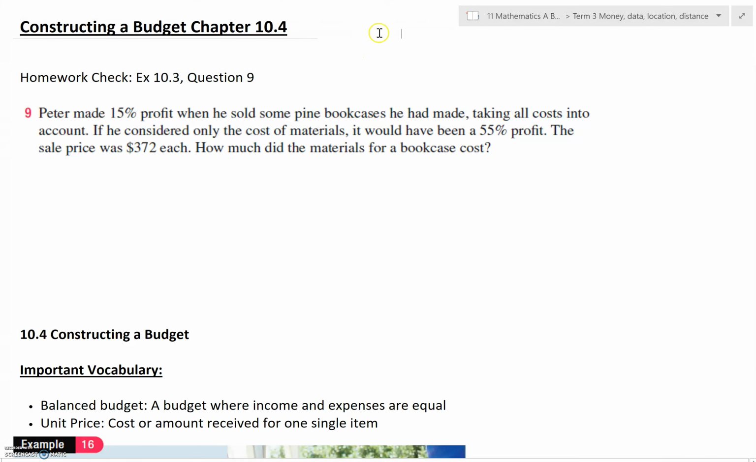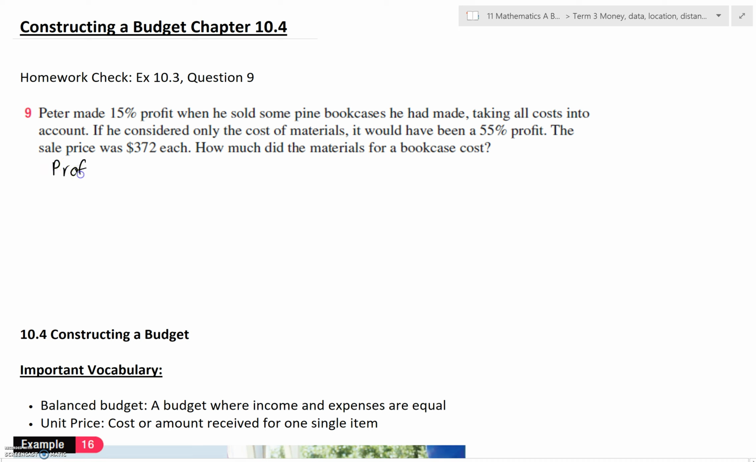Okay, before we go on with our next topic, I again want to do one of the homework questions. This time exercise 10.3, question 9, and you can see how you're tracking. So Peter made 15% profit when he sold some pine bookcases he had made, taking all costs into account. If he considered only the cost of materials, it would have been a 55% profit. The sale price was $3.72 each. How much did the materials for a bookcase cost?